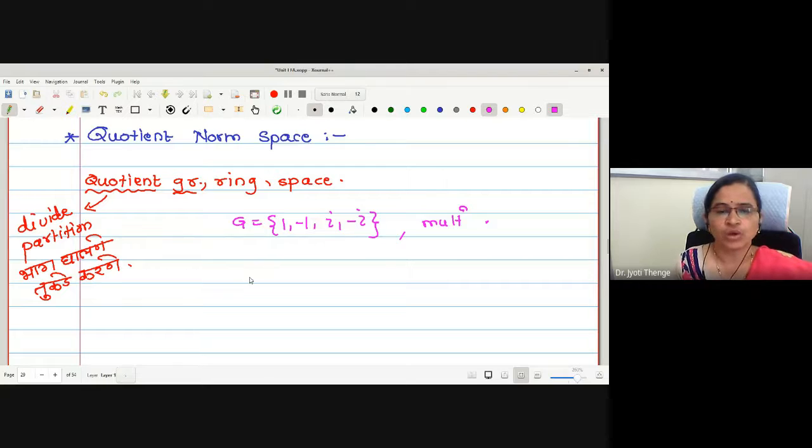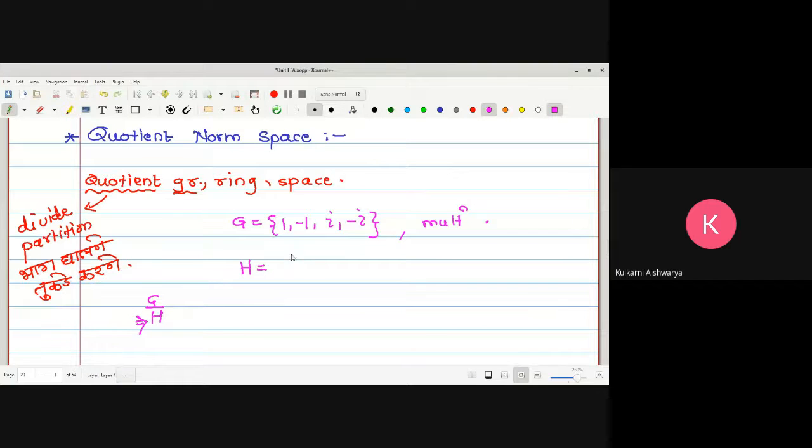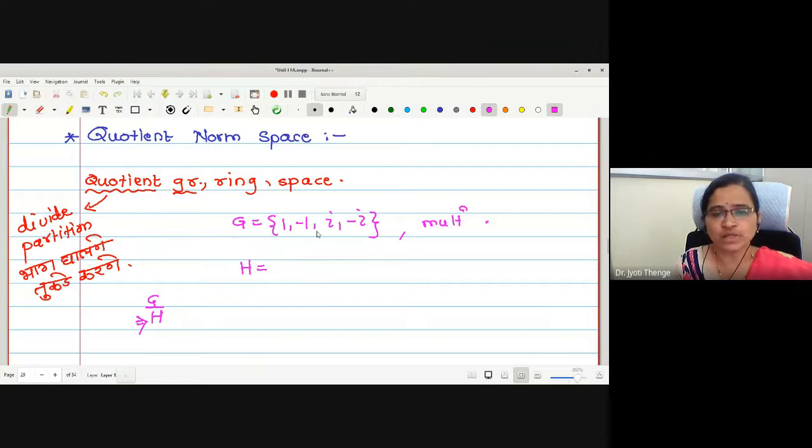Now, if I want to construct the quotient group G by H, what subgroup should we find? What is the condition on this H? It should be normal. Can you tell me a normal subgroup of this group G? What is the nature of this group?